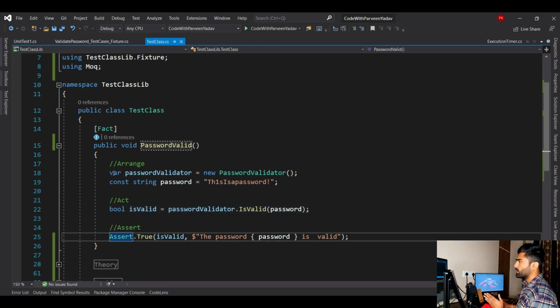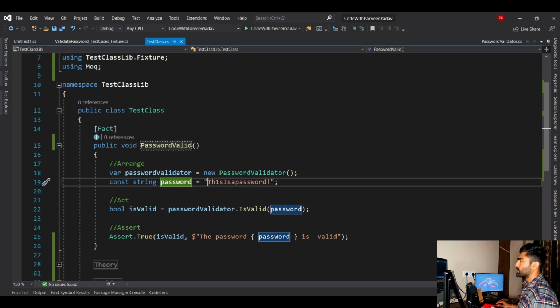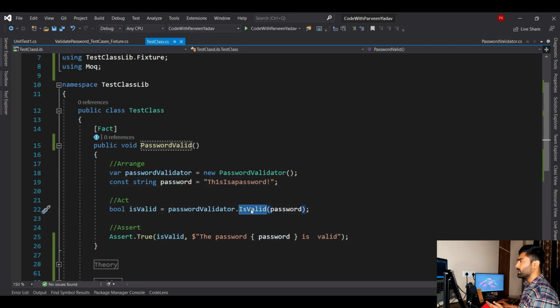Now what we have done here, you see we have created an object of that PasswordValidator class, right? And we have created one variable and assigned one value, and in the Act we are calling that method, right? This method needs one parameter, which is this password, and that's why we have done that under the Arrange section. Whatever initialization was needed was done under Arrange. Now once we have the result from the IsValid method, we are doing Assert.